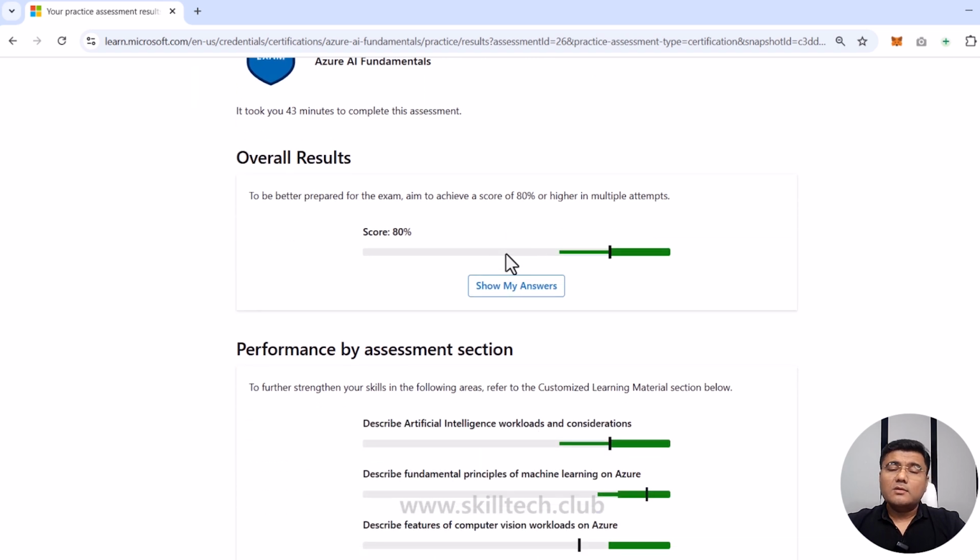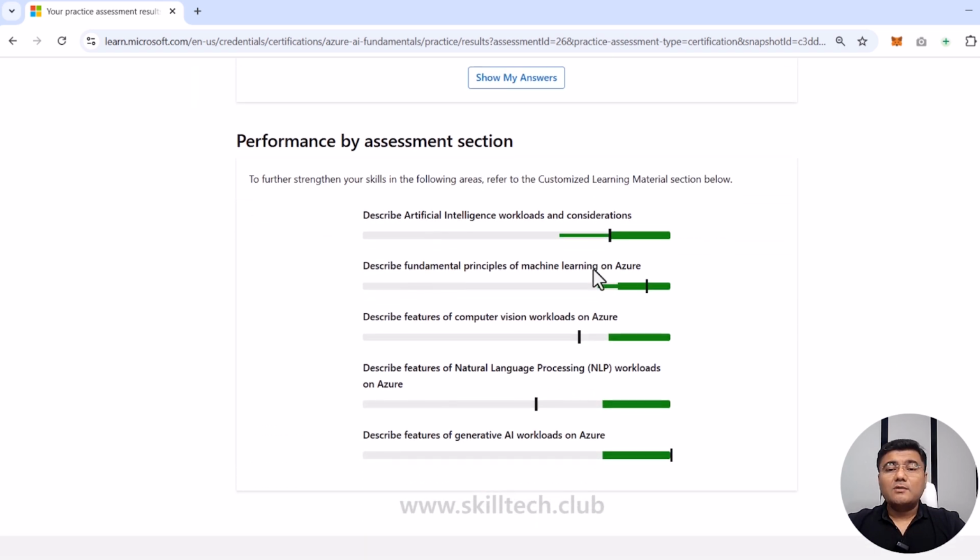My score, thank God, is not below 70%. It is 80%, which is fine. It's also showing me very clearly in which areas I'm good and in which areas I'm bad. It's showing me that I am very good with these two areas, but my weak point is actually maybe natural language processing workloads on Azure. So when you see this kind of thing, make sure you focus more on natural language processing workloads on Azure.